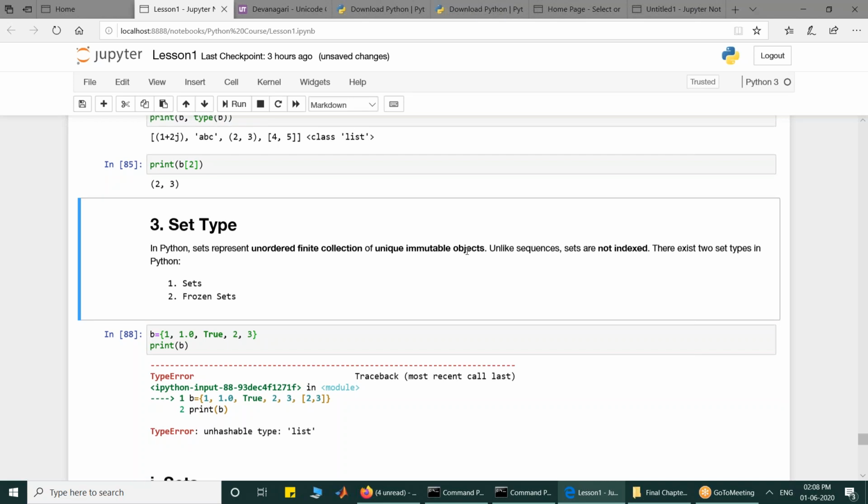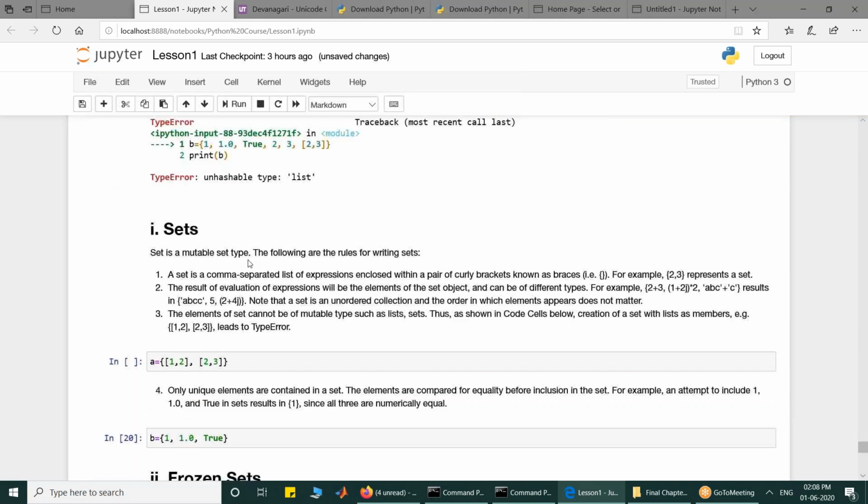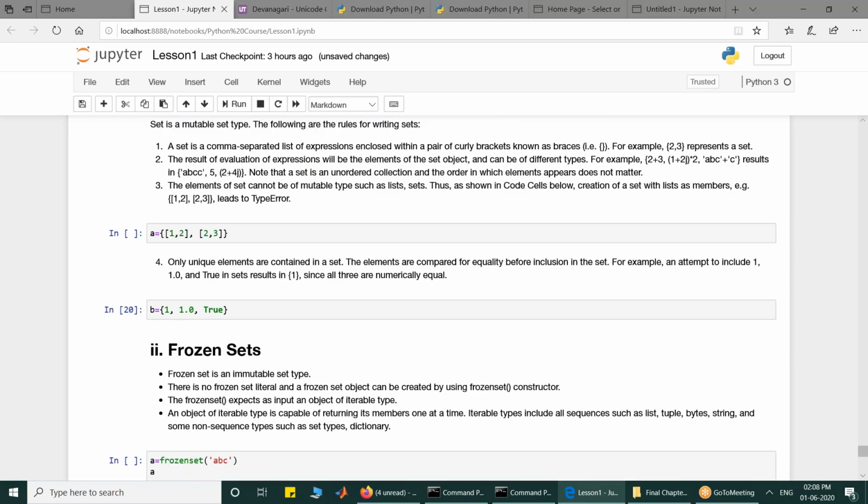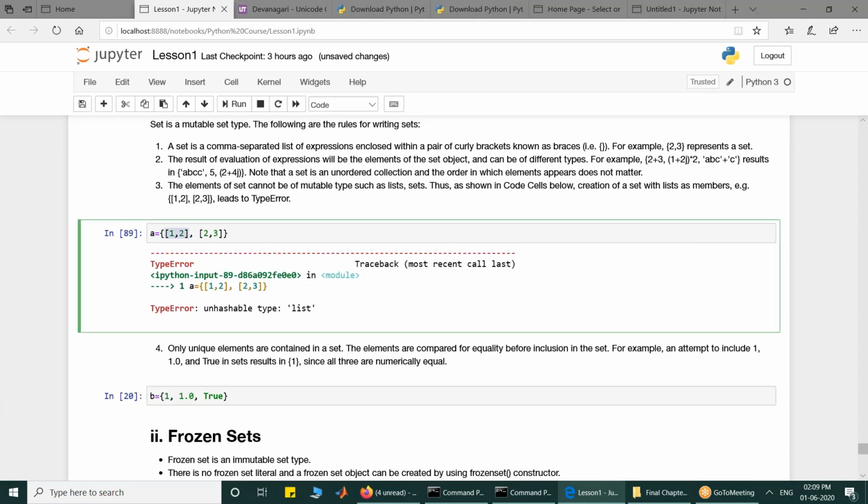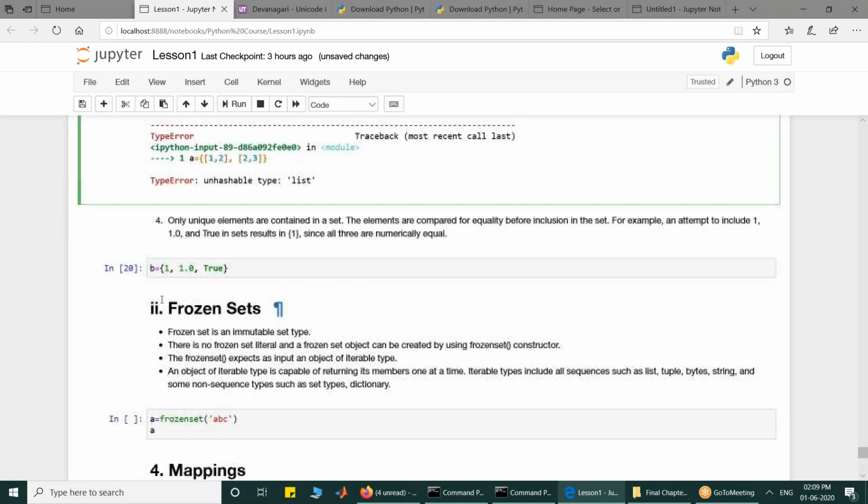So a set is a comma separated list put within curly brackets. The result of the evaluation will be there. They must be immutable, they must be unique. So this creates a set. This gives you an error because these are mutable elements in the set. You cannot do that. And this is 1. Sets are a mutable type.